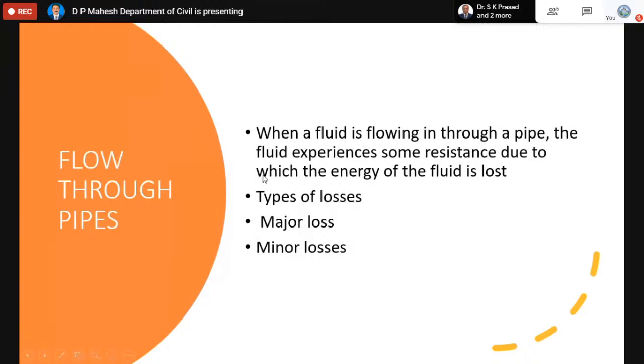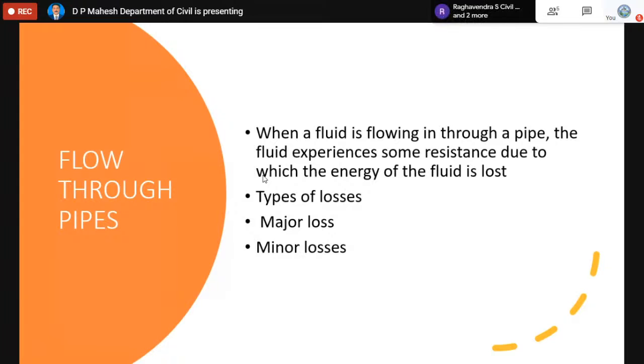Now coming to flow through pipes. Flow through pipes is nothing but friction in pipes. Friction in pipes means some kind of loss. Whenever a fluid is flowing in a pipe, it always experiences some resistance, due to which a certain amount of energy is lost. As far as losses are concerned, there are two types. One is called major loss, the other is called minor loss. Major loss means the magnitude of the energy loss will be more. Minor losses are relatively very small compared to the major loss.